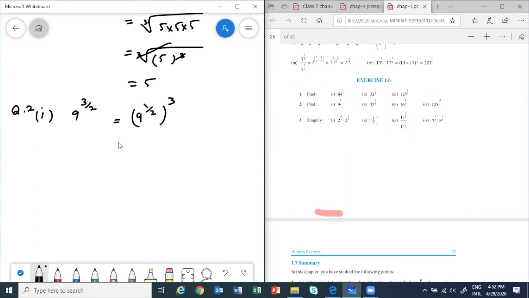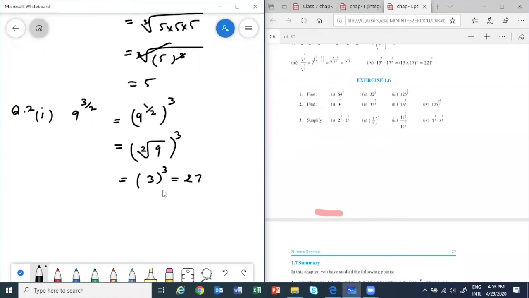So this will be the square root of 9, whole power 3. We know the square root of 9 is 3. So 3 whole cube. So how much? 3 times 3 is 9, 3 times 9 is 27.